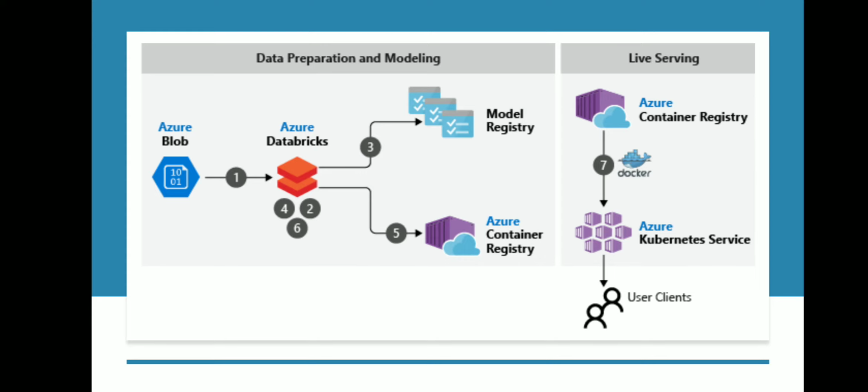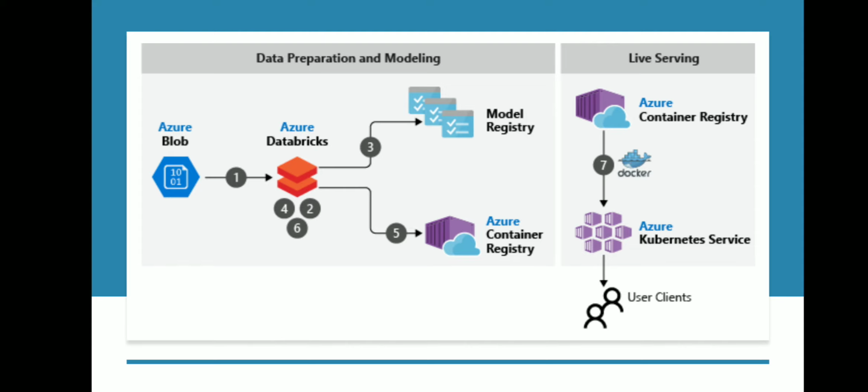Now, Azure Container Registry, we use to package the scoring script as a container image, which is used to serve the model in production. So, as I said, this architecture is not just from the development or test perspective, but we are giving you the complete architecture of how you deploy in production as well.